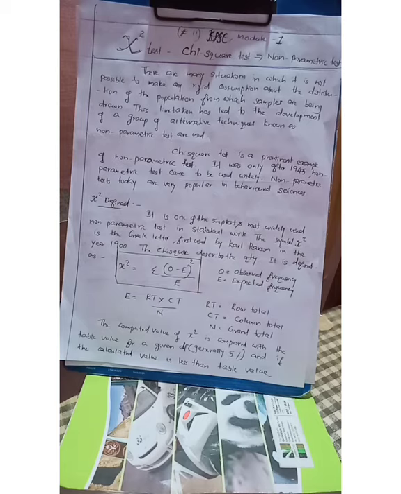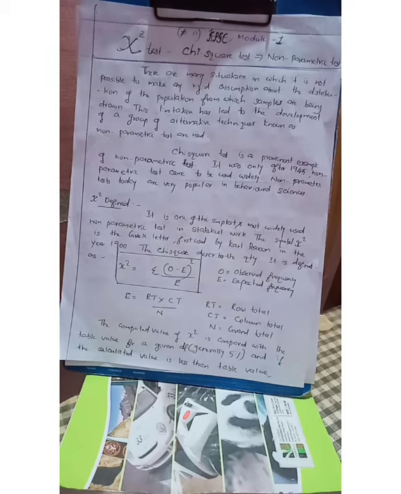Listen. After calculating the value of chi-square using the above formula, this value is compared with the table value for a given degrees of freedom at a certain level of significance, or alpha. The formula for calculating degrees of freedom may vary according to the type of test used.